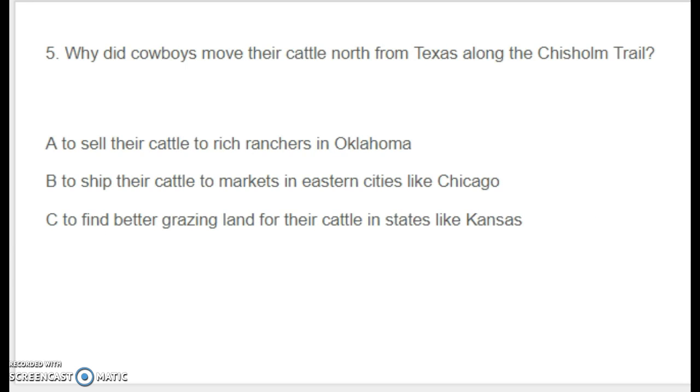Question 5. Why did cowboys move their cattle north from Texas along the Chisholm Trail? A, to sell their cattle to rich ranchers in Oklahoma, B, to ship their cattle to markets in eastern cities like Chicago, or C, to find better grazing land for their cattle in states like Kansas?